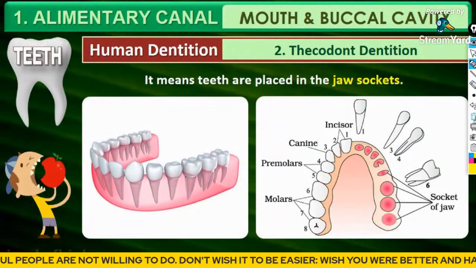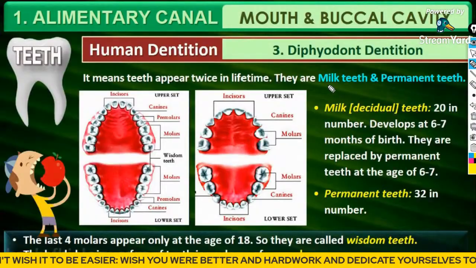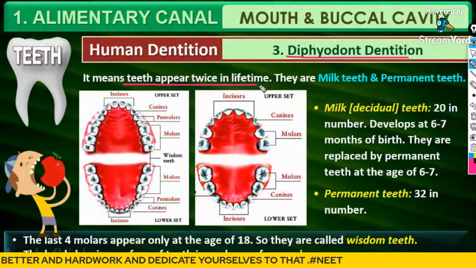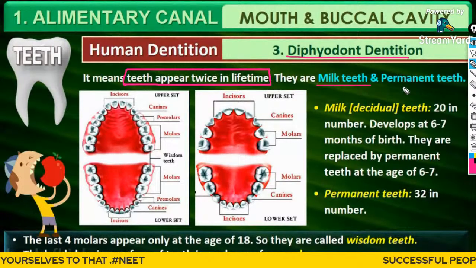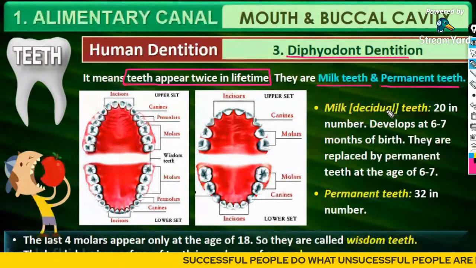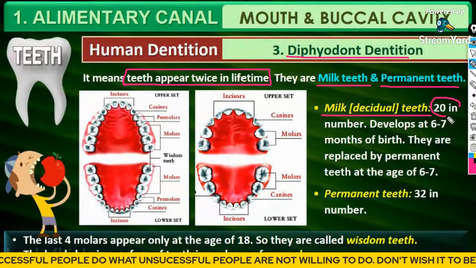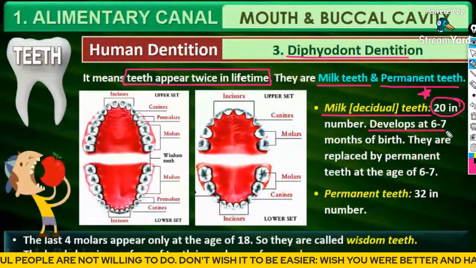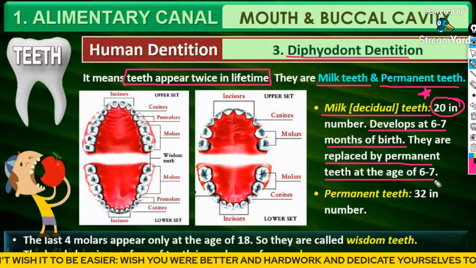Okay. Next is the Diphyodont dentition. Diphyodont dentition means that teeth appear twice in a lifetime. That is milk teeth or temporary teeth, and permanent teeth. Milk teeth or deciduous teeth are 20 in number. Guys, please bookmark these points. They are 20 in number. They develop at 6 to 7 months after birth. They are replaced by permanent teeth at the age of 6 to 7.